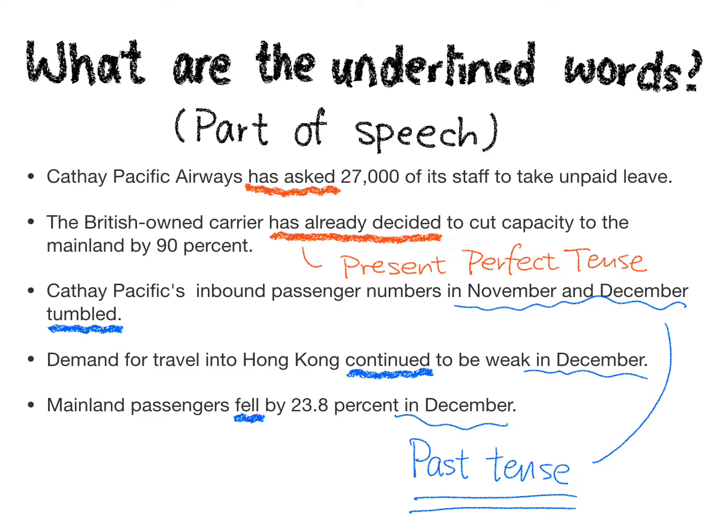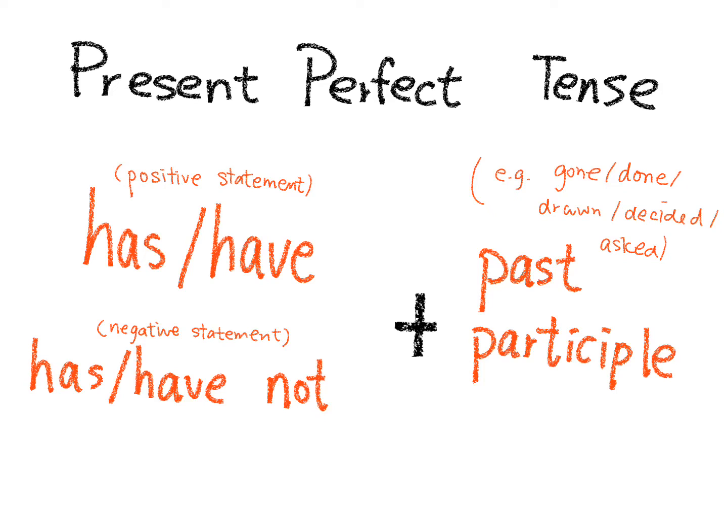But at least right now, you should understand that present perfect tense is similar to past tense. They are talking about action that happened before now. It happened in the past too. And later on, we'll explain the differences between past tense and present perfect tense. At this moment, I just want you to remember the language form.